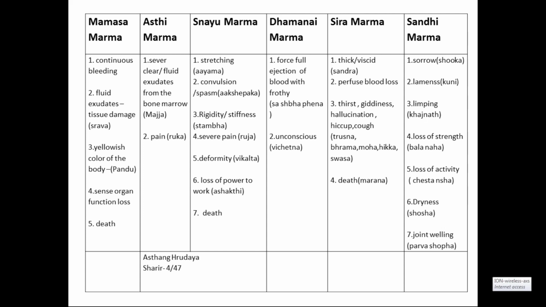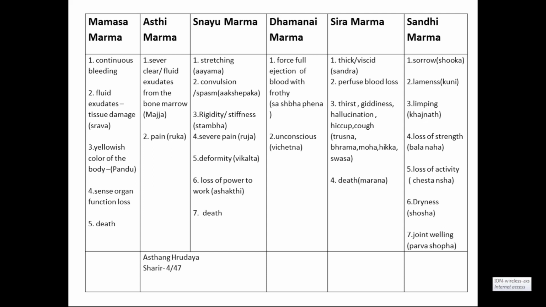Then Damani Marma. Damani in this present context means arterial injury. Arterial injury and venous injury are very common, and you should know very well about these two injuries. When arteries are cut, the blood comes with force. Why does the blood come with force? Because the heart pumps the blood first through the arteries, so in the arteries there is more pressure than in the veins.